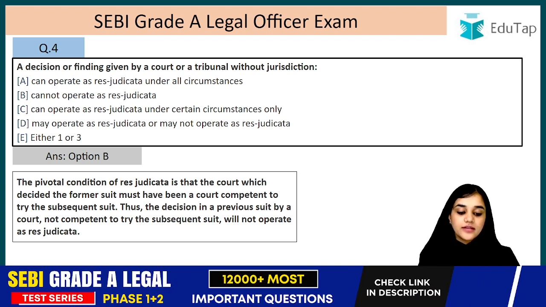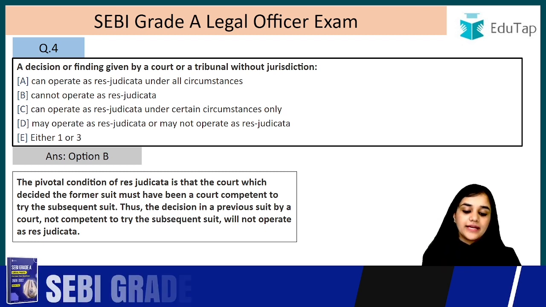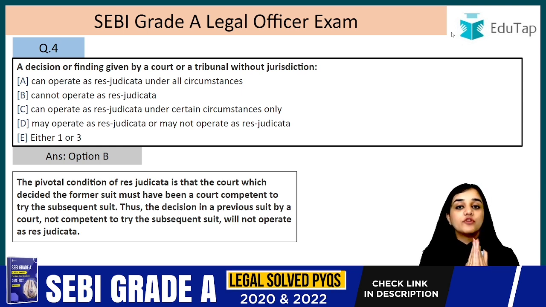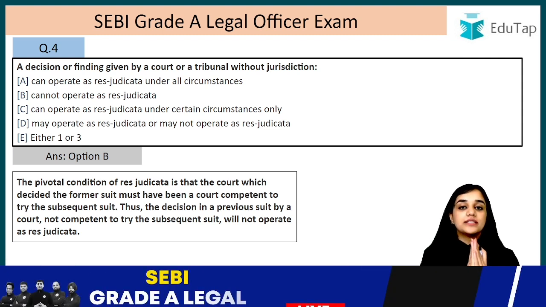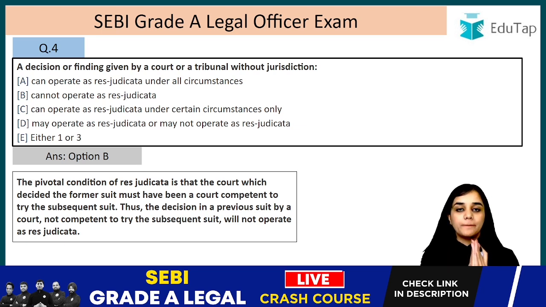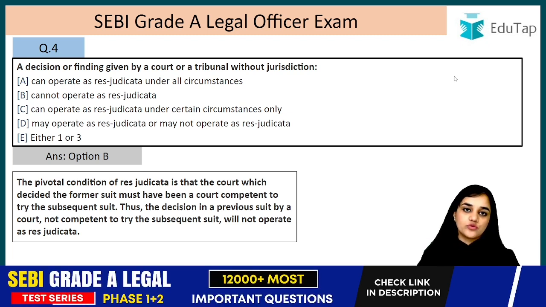So the answer here: they are talking about where the tribunal that decided a case was not competent to give that decision, right? In that case, what will happen? In that case, it will not operate as res judicata. So it has to be a speaking order. What is a speaking order? It has to be given on the merits of the case after hearing both the parties. Then only it can operate as res judicata, and it has to be a court of competence, that the court has the competency to try that suit. Then only it will come under res judicata.